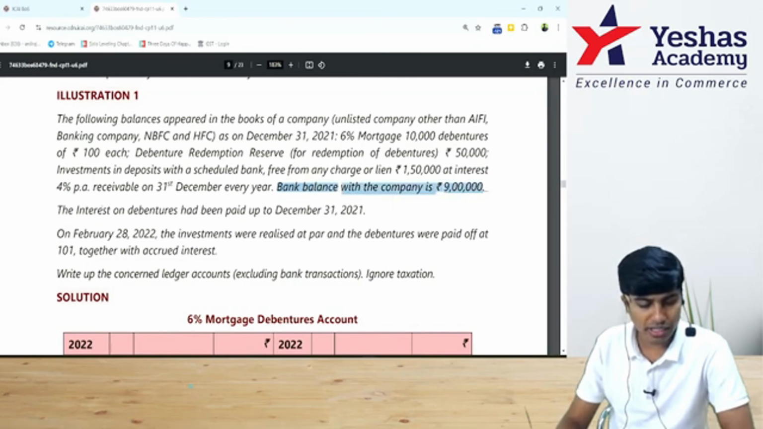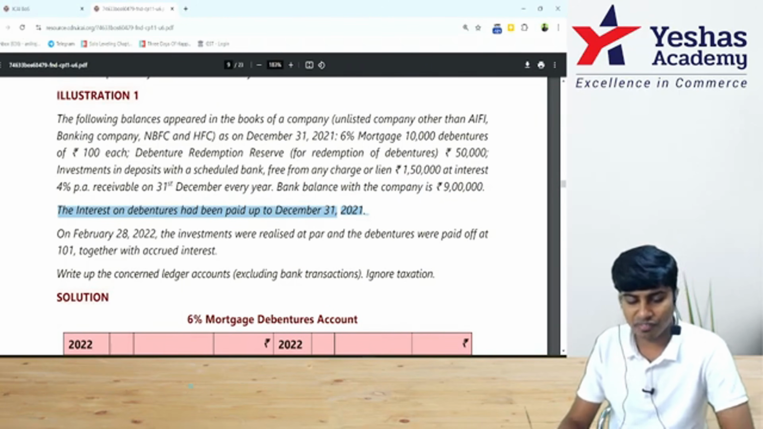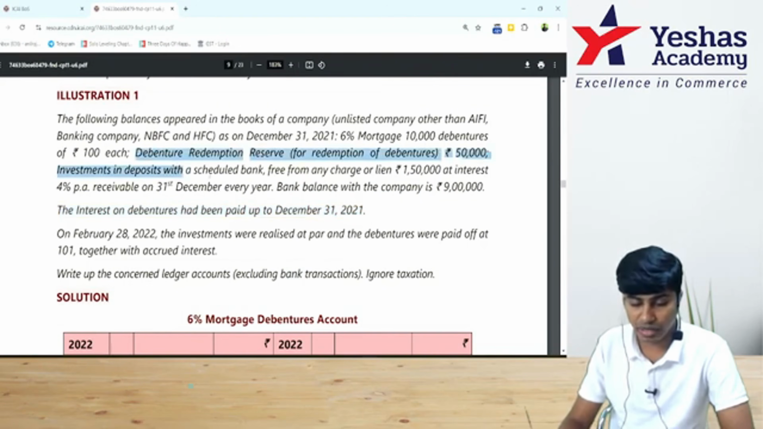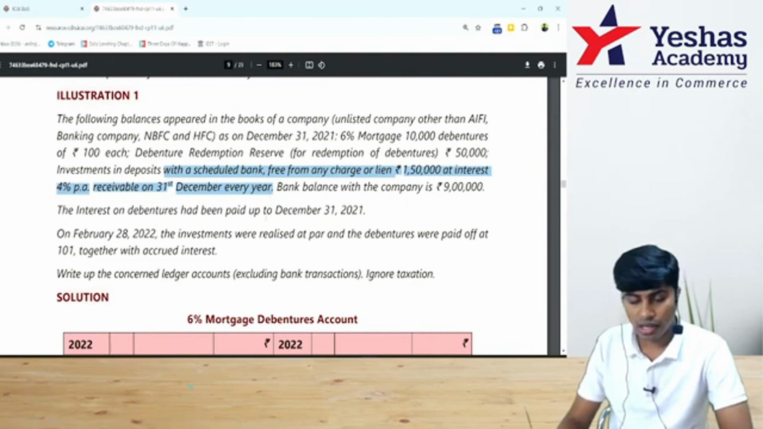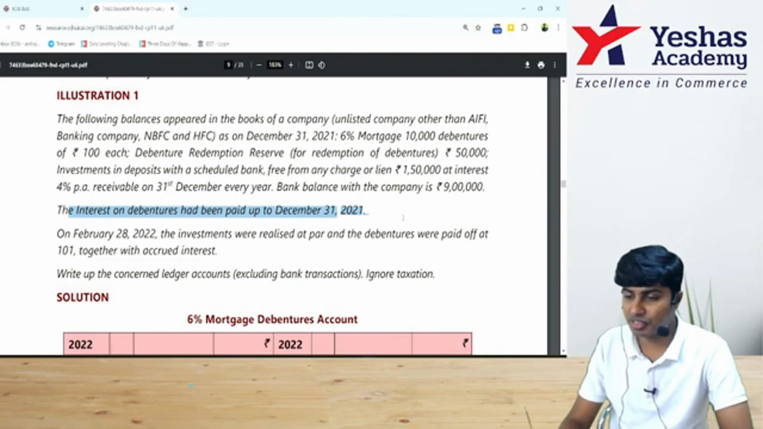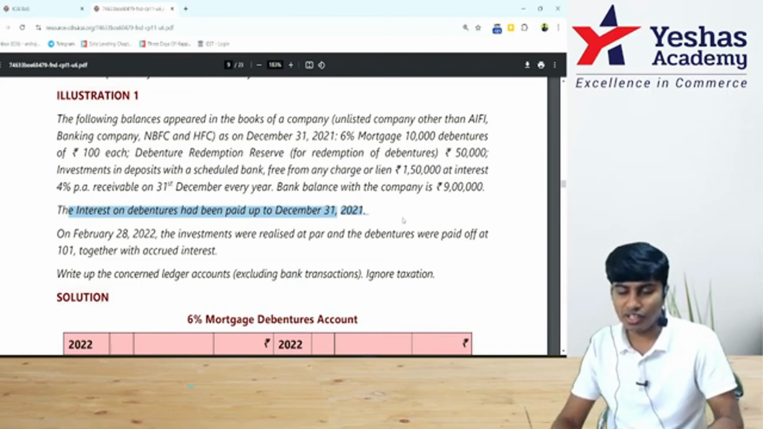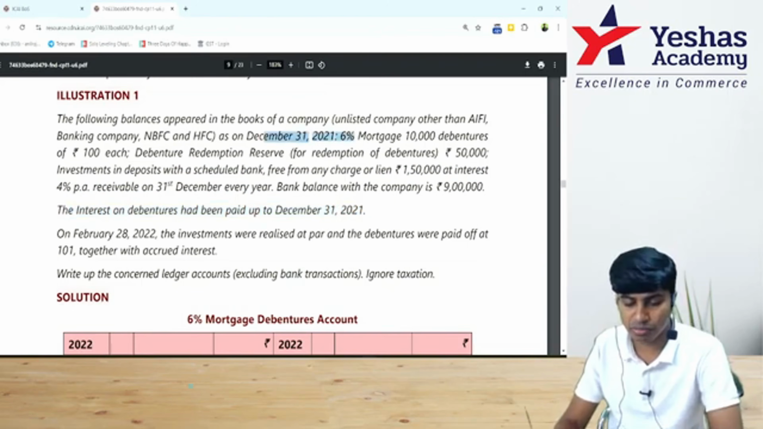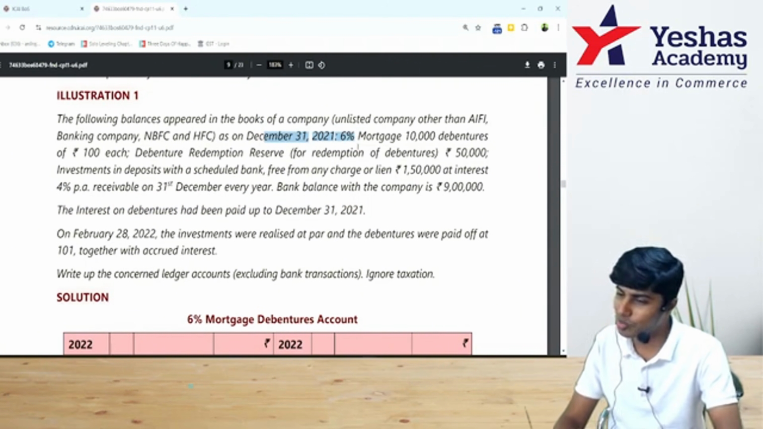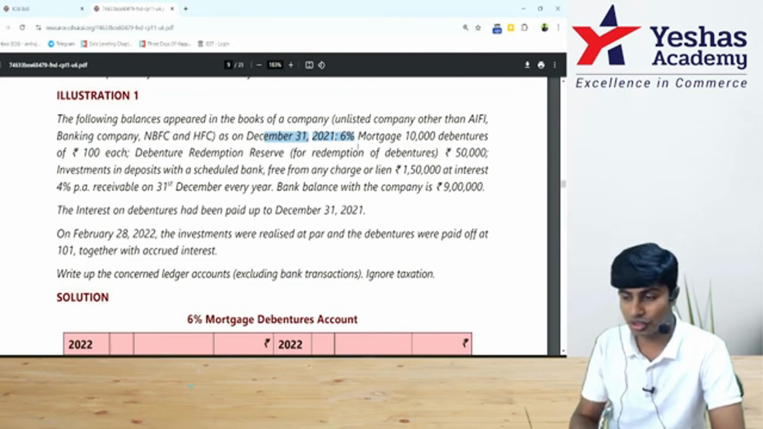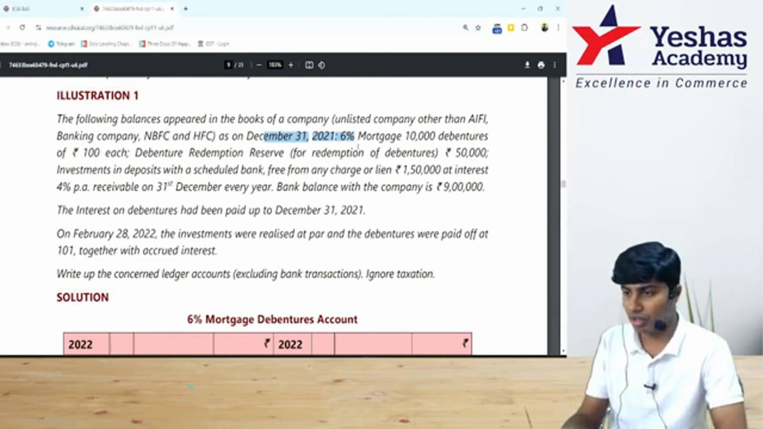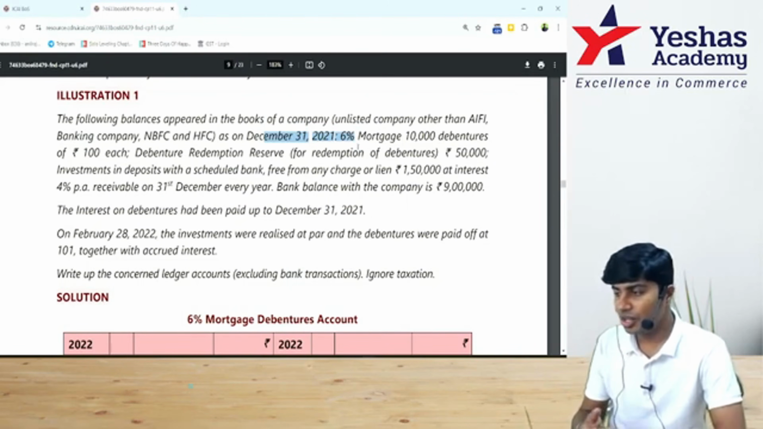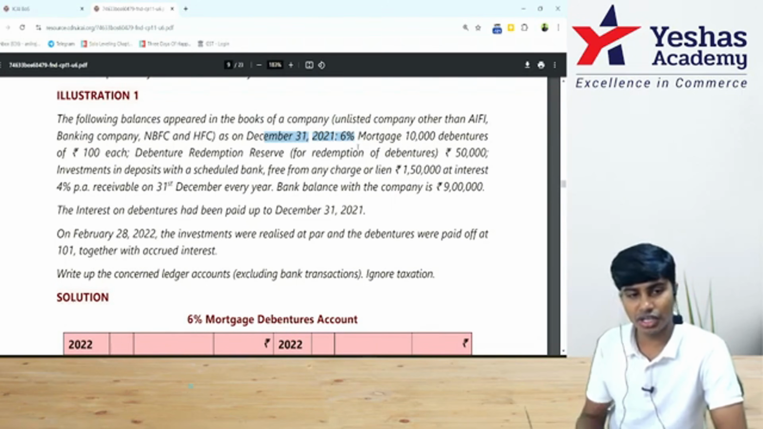Bank balance is 90,000. Okay. Interest on debentures has been paid up to 31st December. So everything has happened till 31st December. Here this DRR investment is there, no? 1 lakh 50,000. On that also they received interest till 31st December. And debentures also they paid interest till 31st December. So we are starting everything on January. They told here, see 31st December closing balance. Basically, beginning of the accounting year is 1st of January in this question. So if they do redemption in May, we'll do 5 months interest calculation. If they do redemption in March, we'll do 3 months interest calculation.